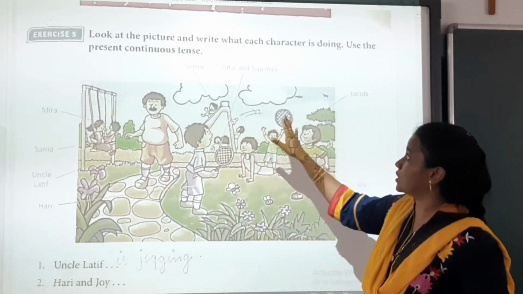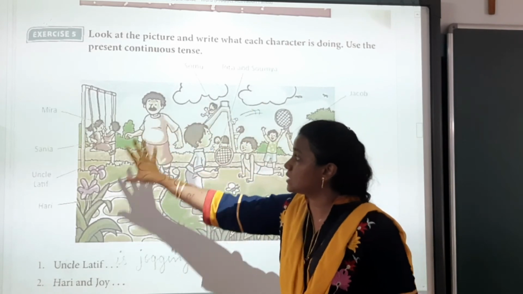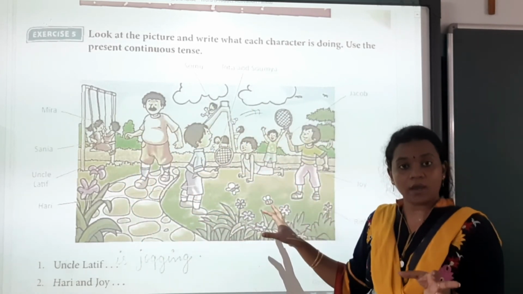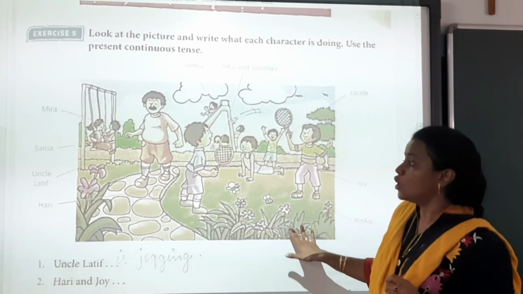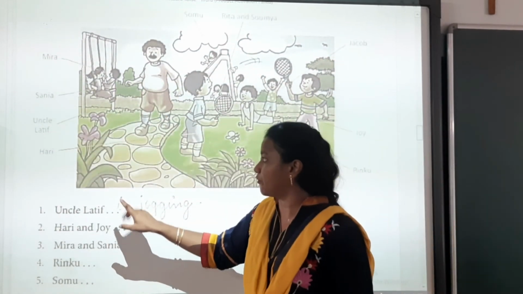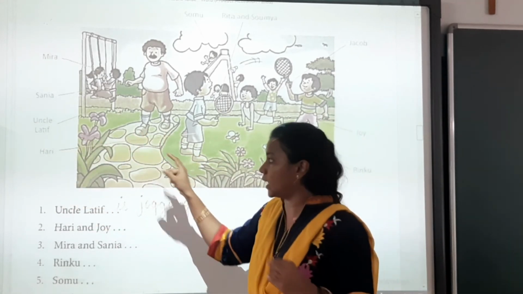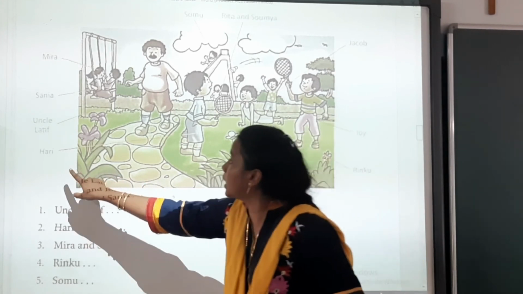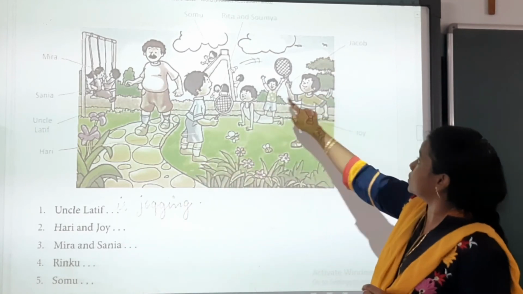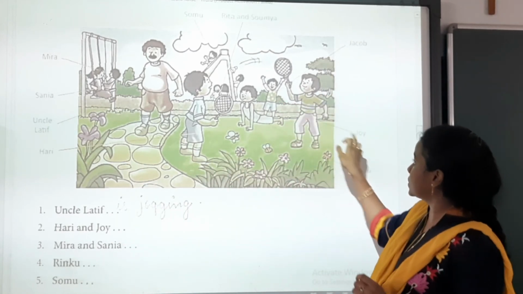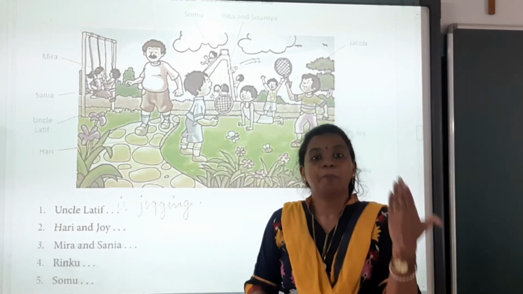Now look at these pictures and write what each character is doing. Use the present continuous tense. Now this is one picture where they are playing, eating, dancing, sitting or walking or something like that. So according to that, now Uncle Latif is doing what? Uncle Latif is jogging. Hari and Joy. Who is Hari? Here is Hari and it is Joy. यहाँ पे ये है Joy. So what are they doing? This is Joy. This is Jacob. Okay. So Hari and Joy, what they are doing is playing.